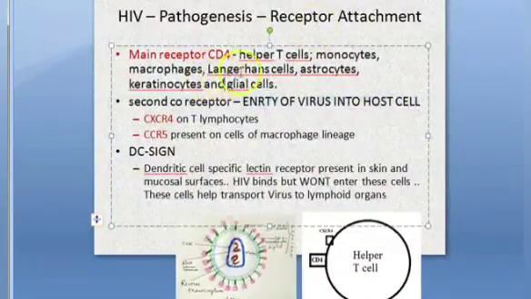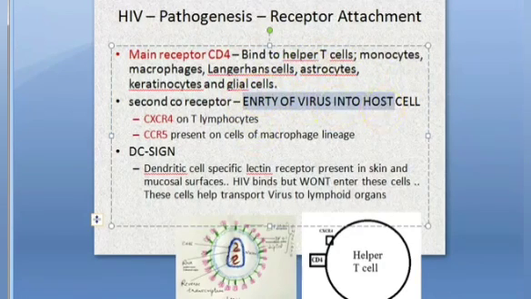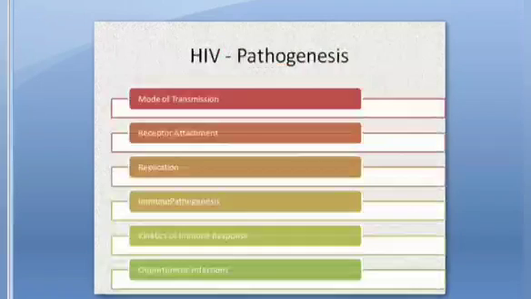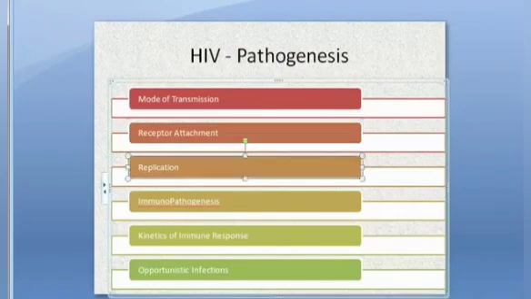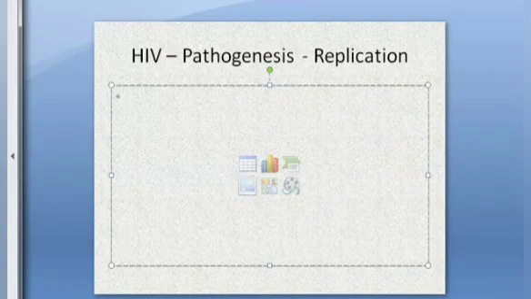So far we saw the receptor binding. This is going to bind to T helper cells, binding over, entry over. Now we will continue with the pathogenesis, okay? In pathogenesis, where are we? Receptor attachment, easy, over. Now we are going to replication. Now the virus has entered, and now it wants to replicate. Do we have a slide for replication? Yes, replication. Now what headings are there here?